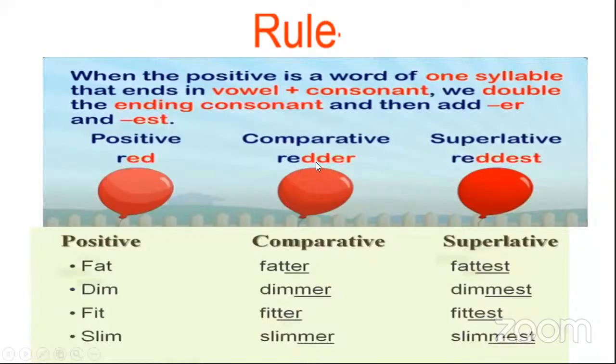So what we have done is we have doubled the letter and added ER in the comparative and EST in the superlative. Okay. So fat, here the positive is fat. The comparative will be fatter and the superlative will be fattest. Dim, the positive is dim. So the comparative will be dimmer and the superlative will be dimmest. Slim's comparative will be slimmer and the superlative will be slimmest.